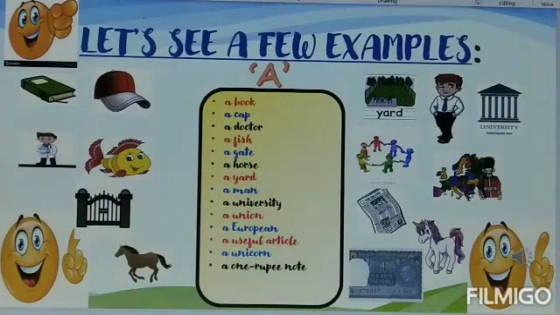But what about the next part of examples? A university, a union, a European, a useful article, a unicorn and a 1 rupee note. They begin with vowels, but they produce consonant sound. Like a university, Y sound; a union, Y sound; a European, E and U together make Y sound; a useful article, Y sound; a unicorn, Y sound; and a 1 rupee note.